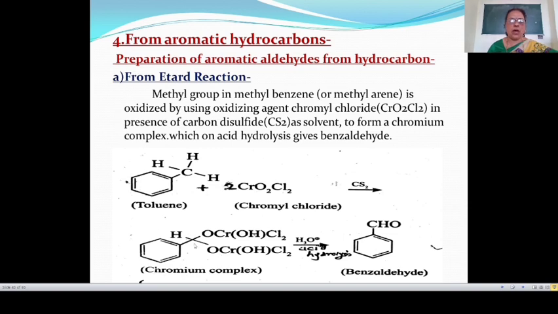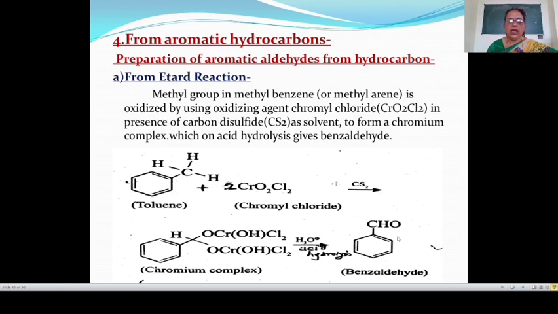Then this chromium complex on acid hydrolysis, means this chromium complex reacts with water in presence of H+, means acid. Then this gives benzaldehyde. Here this is the benzene ring, then CH and the oxygen from water attaches at this place, then this gives CHO, that is benzaldehyde.